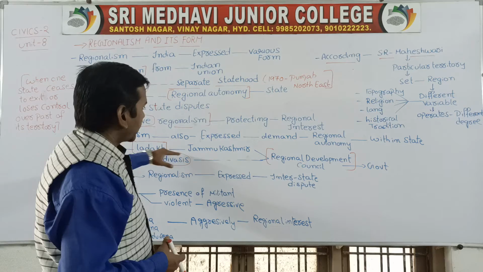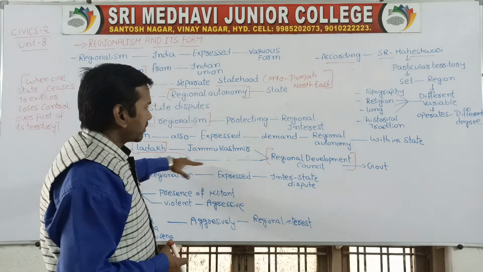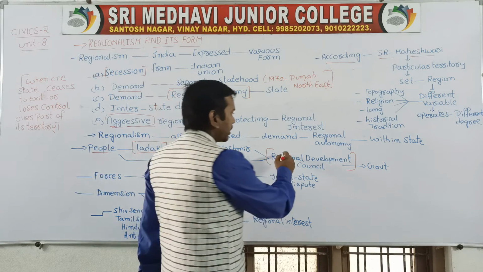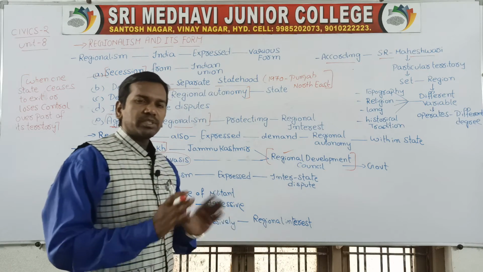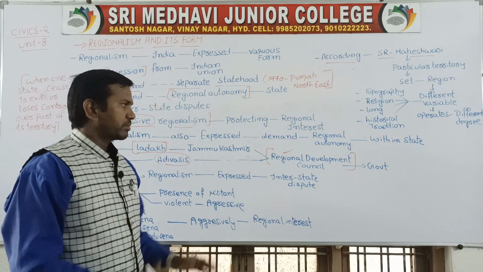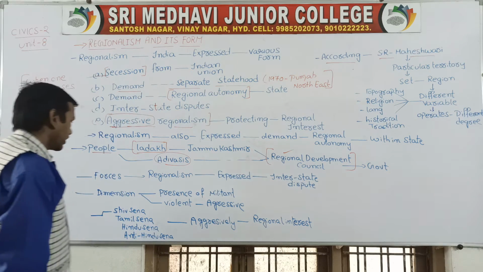On the demand of Ladakh and the Adivasis, the central government set up regional development councils, whose main aim is to look after the interest of particular people. This is one point.